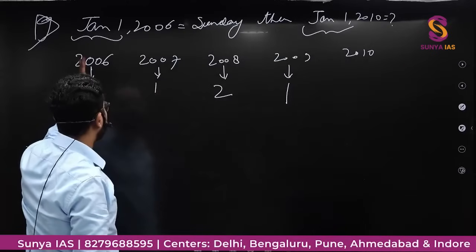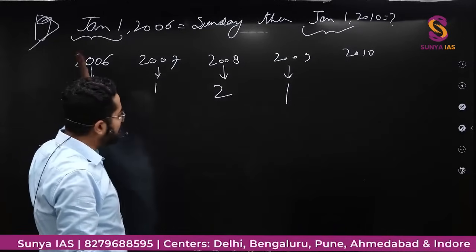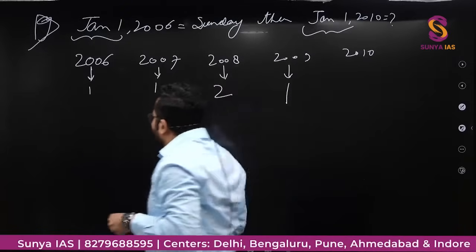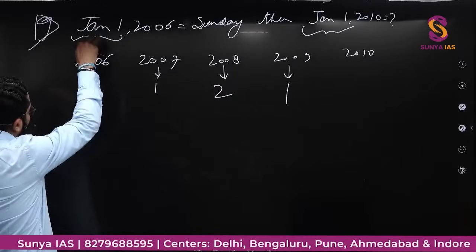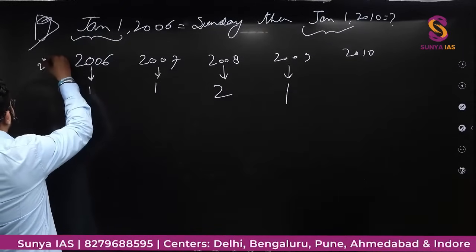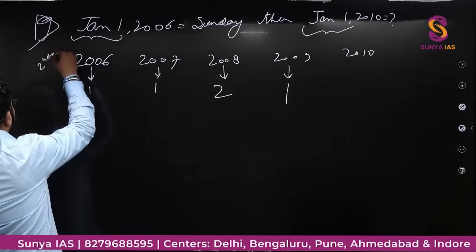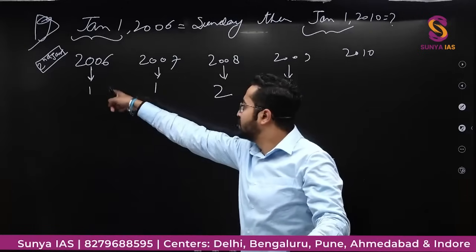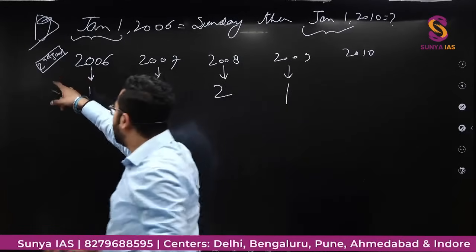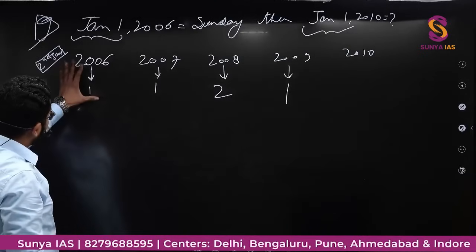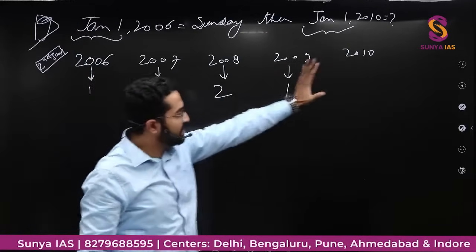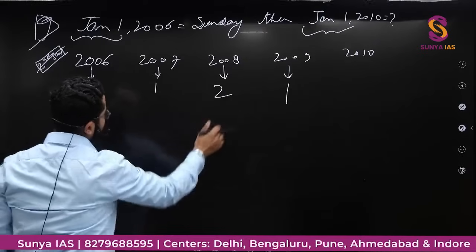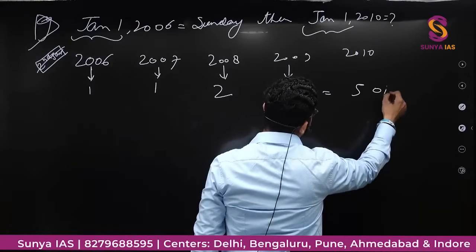You start from here. So either you take the starting odd days or the end odd days, both नहीं लेते हैं. तो whenever there is reference kind of questions, when I start from here, so I'll take the odd days of this. अगर ये 2 जनवरी होता, then I would have added 2 here, right? So what I do कि I take the number of odd days from this year and last वाले odd days को हम calculate नहीं करते हैं. So you'll see number of odd days will be 1, 2 to 4 plus 5, 1 total 5 odd days.